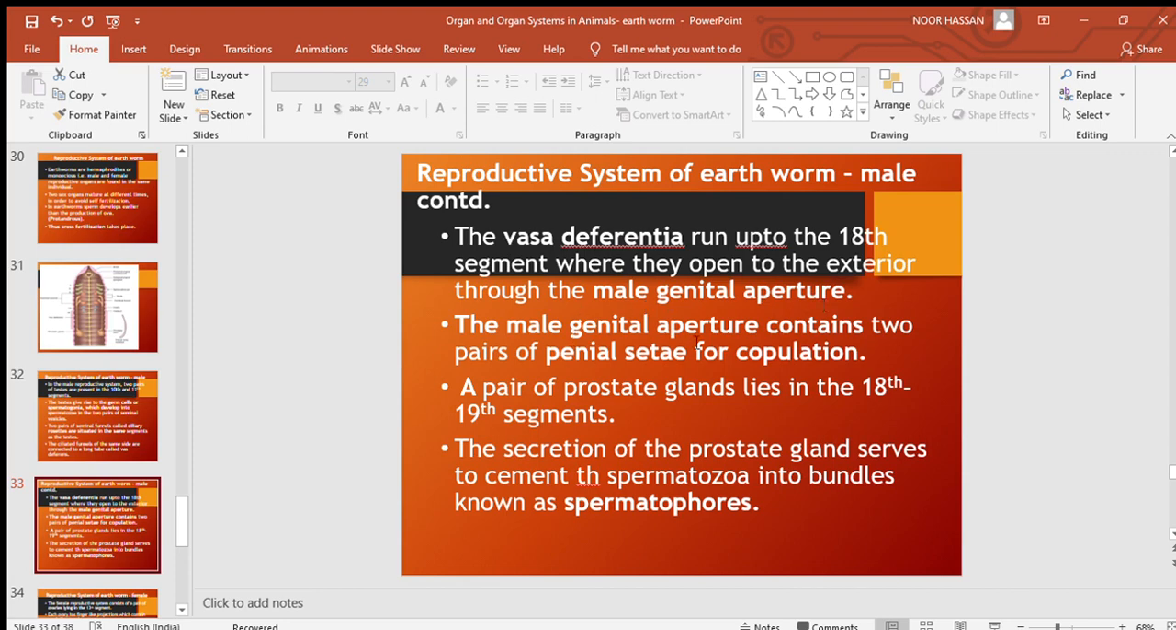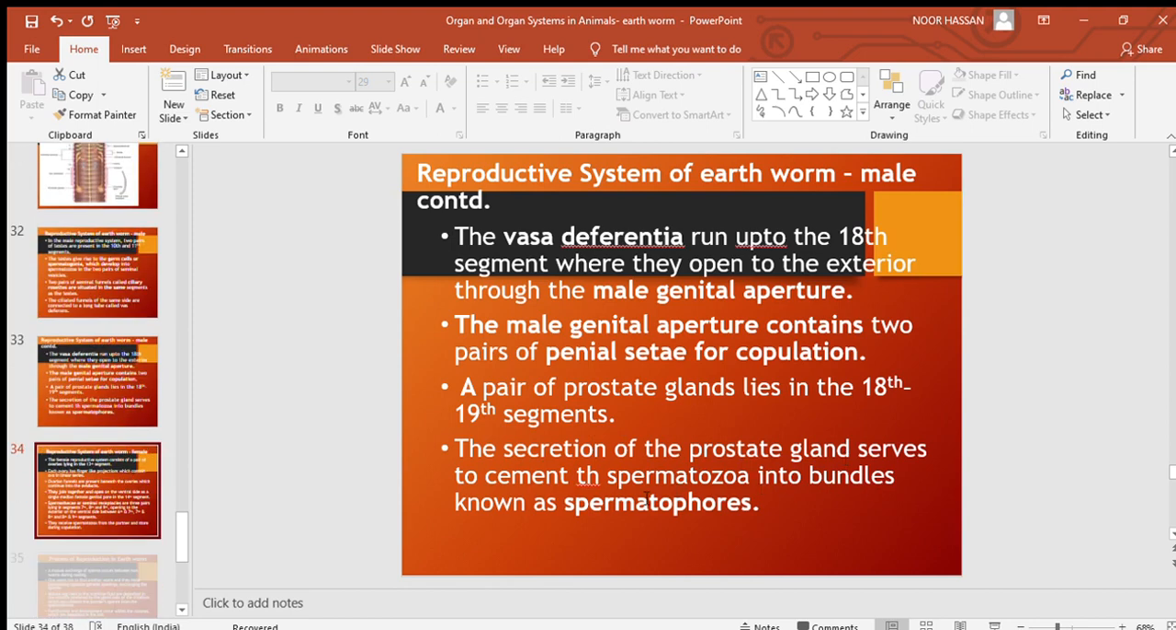The male genital aperture contains two pairs of penial setae for copulation, and a pair of prostate glands are also present. They are present in the 18th and 19th segment. The secretion of the prostate gland serves to cement the spermatozoa into bundles known as spermatophores.